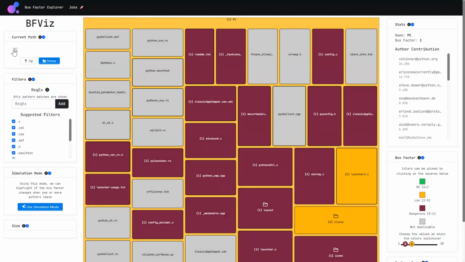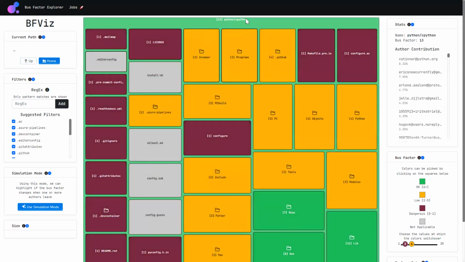We can always click on the tree map itself to navigate, but if we need to go levels up, we can use the current path panel and the up button. So we are back in the root of the folder now. And there's also a home button. If you're multiple levels deep, maybe five subfolders deep, you can just click the home button and it will return you to the root of the directory. So you can see the root.